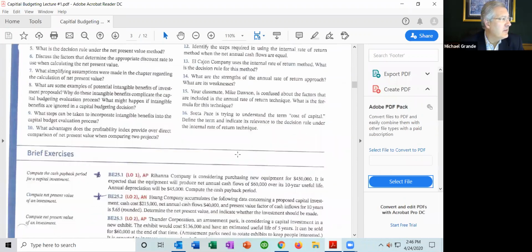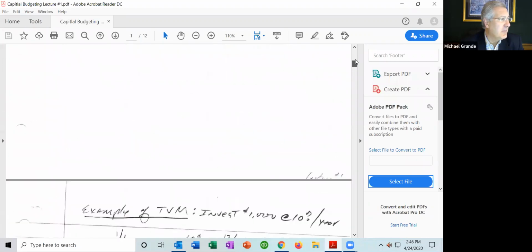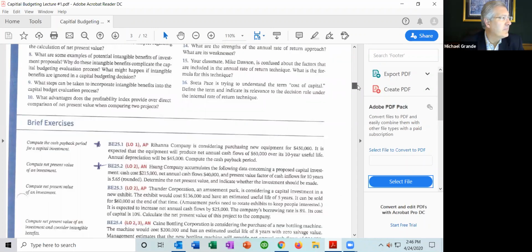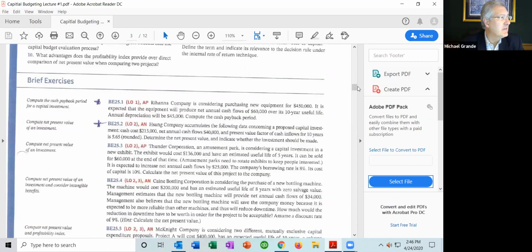So what we want to look at is a couple of examples here. The first thing we want to talk about is cash payback. The cash payback method is a very simple method. The cash payback method takes the initial investment and divides it by the annual cash flow, and that will tell us what the payback is in terms of years.